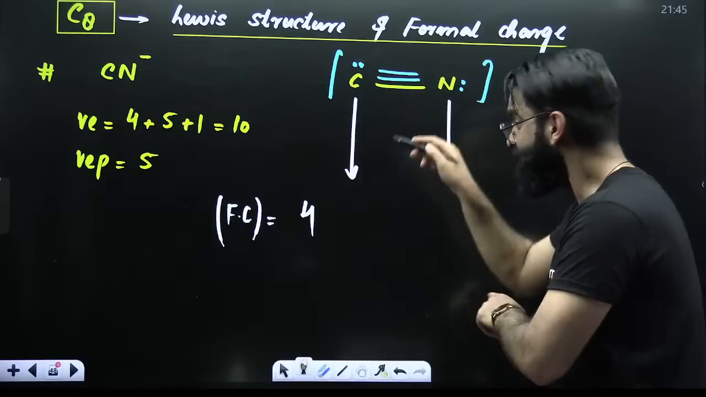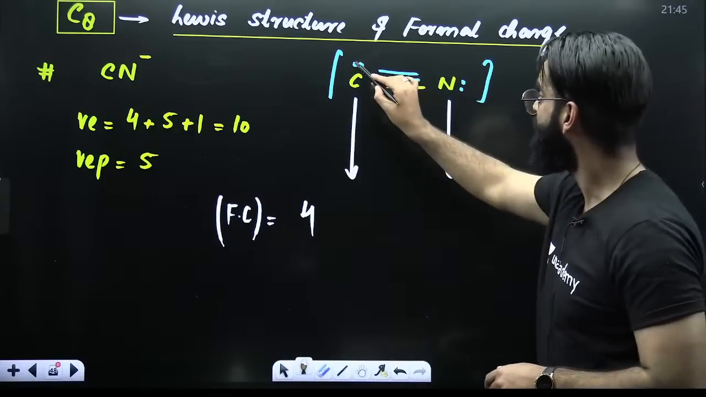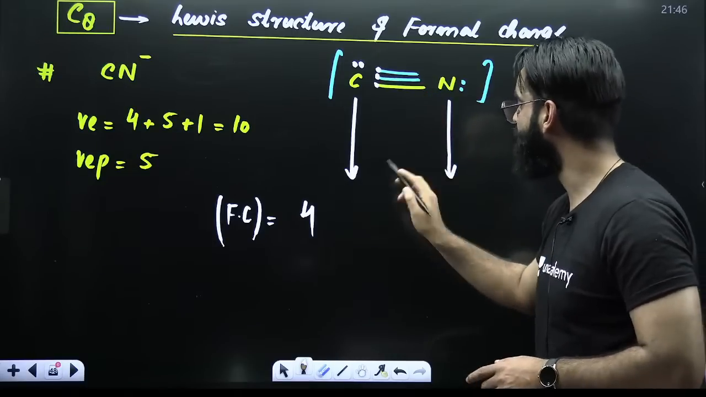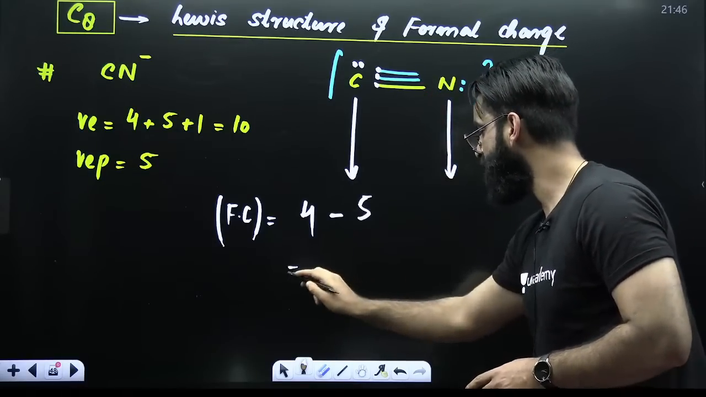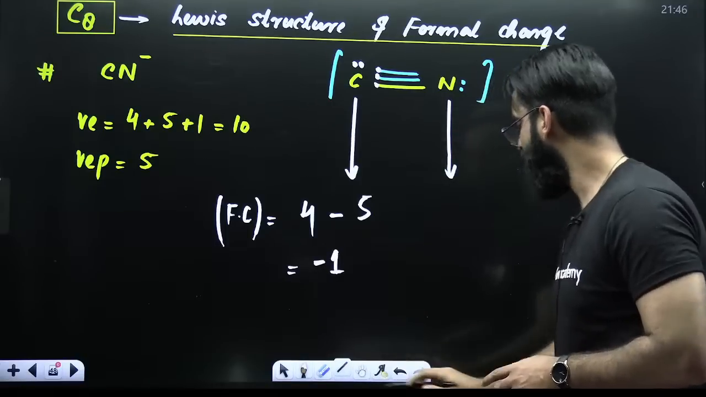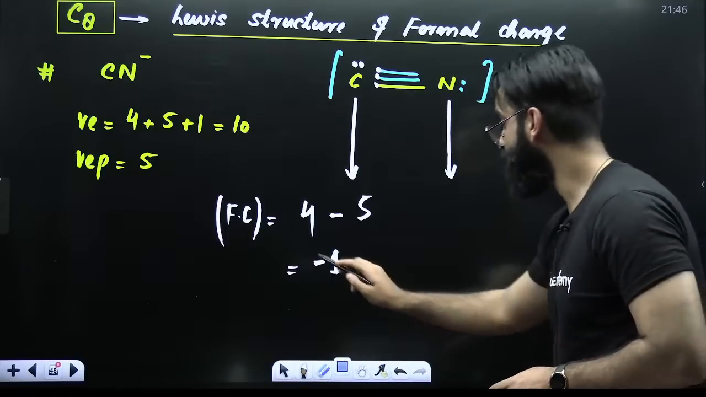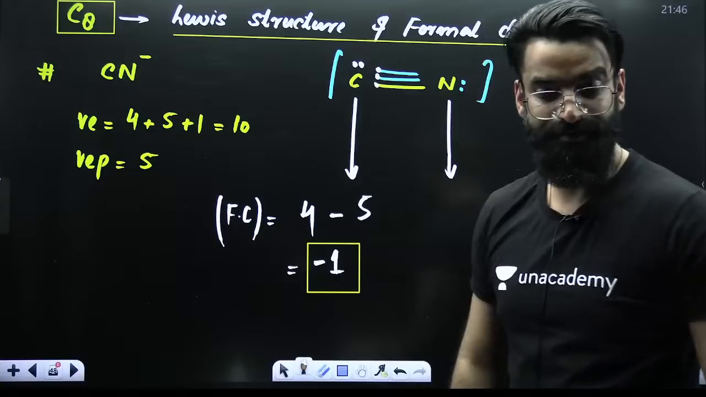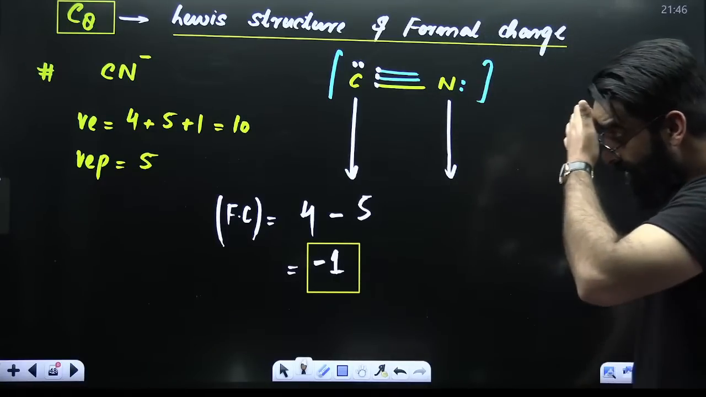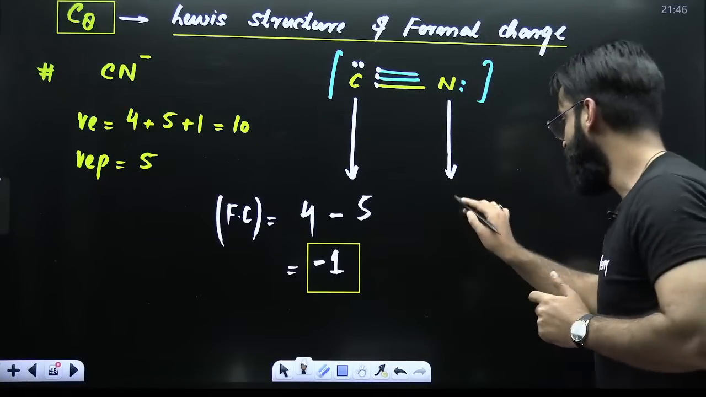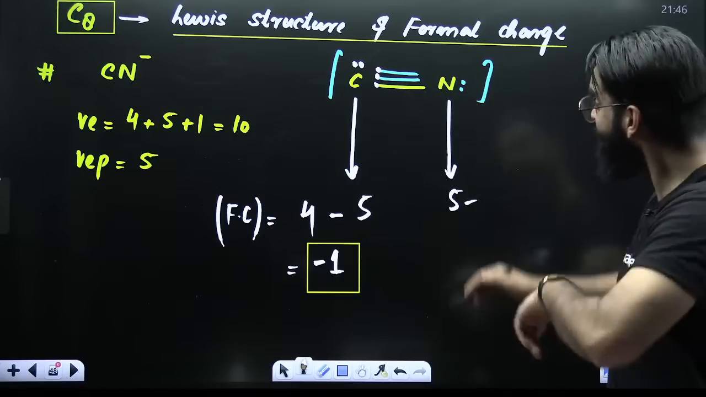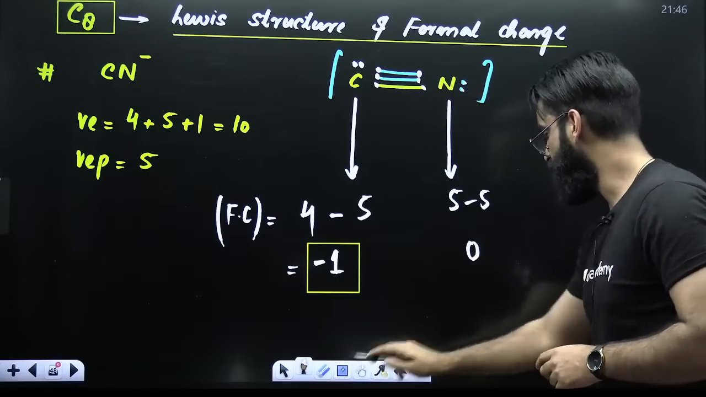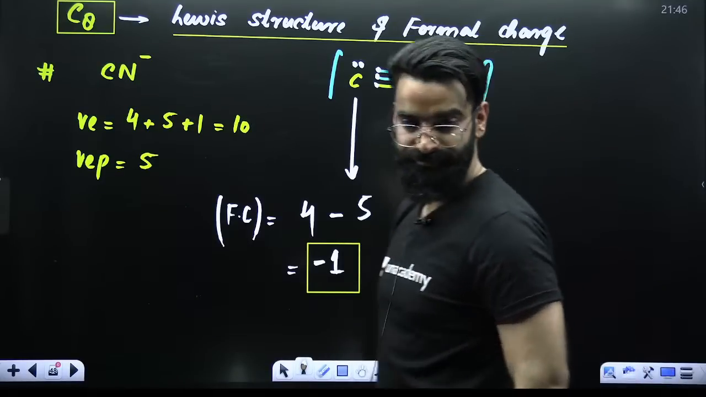Okay. Right now in bonded state, how many valence electrons does it have? 1, 2, just count one of it, one of it, one of it. So it's 5. 4 minus 5 comes out to be minus 1. So formal charge on carbon is minus 1 here. Now what about nitrogen? When nitrogen is in non-bonded state, it has got 5 valence electrons. Minus, right now, how many does it have? 1, 2, 3, 4, 5. So 5 minus 5 comes out to be 0. So formal charge on nitrogen is 0.